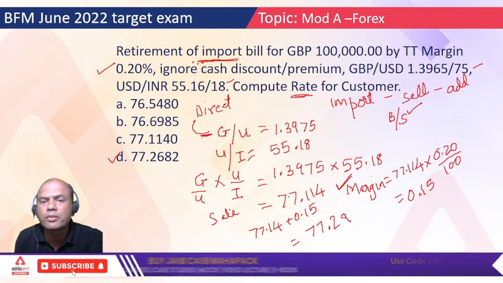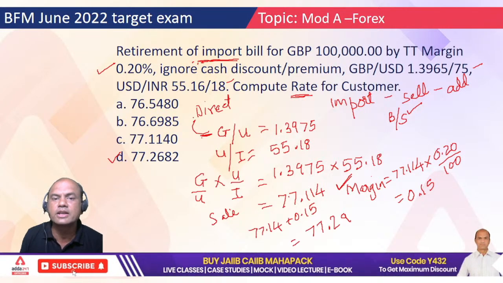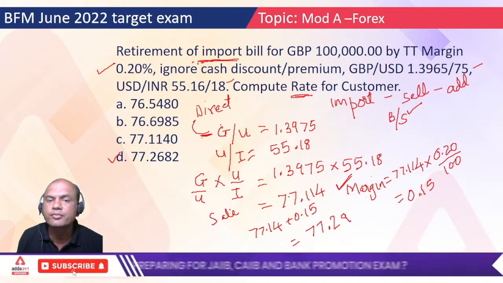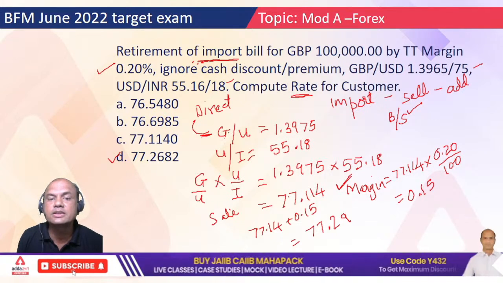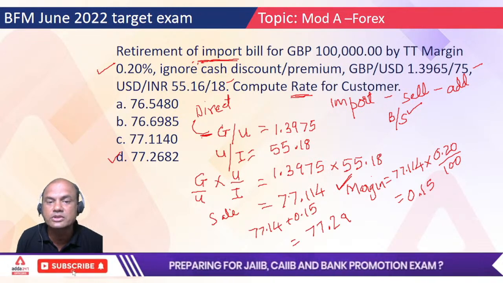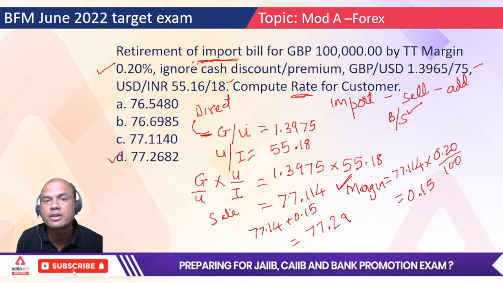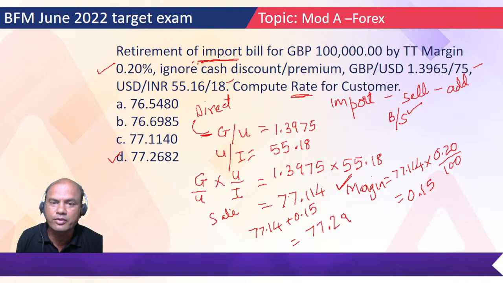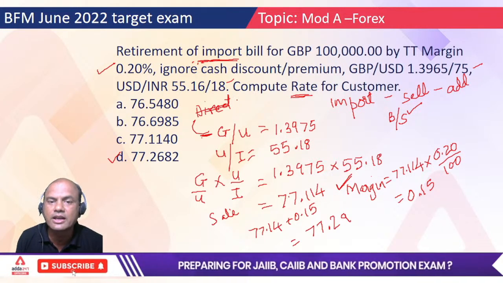There is a simple rule to know whether it's direct or indirect. Whichever currency is in the numerator, that is always constant. So here, which currency is constant? GBP is constant. So if GBP is constant, then dollar is variable. So if dollar is variable, this rate is always direct. Sorry, forgot. Reverse thing. It's an indirect rate.